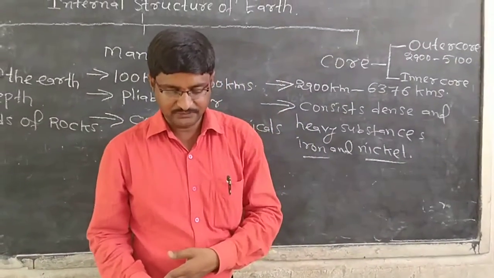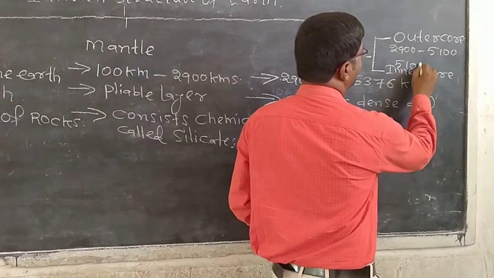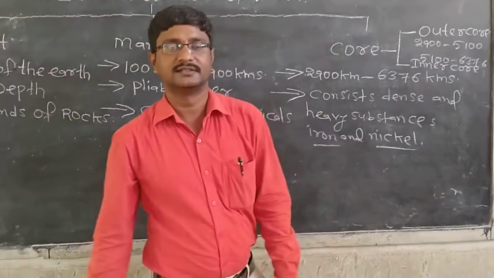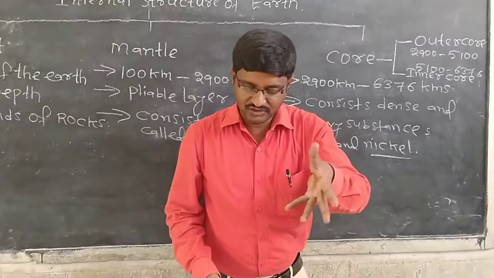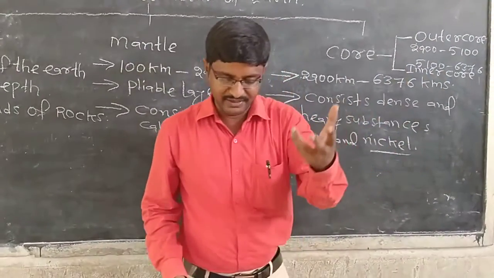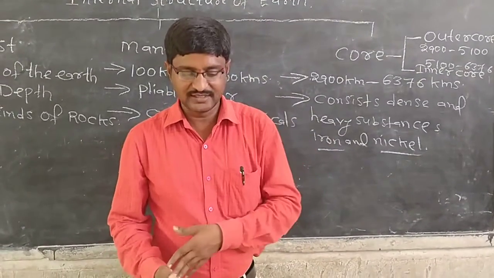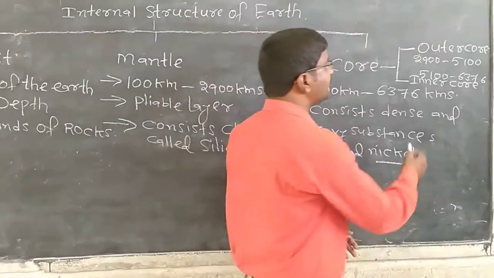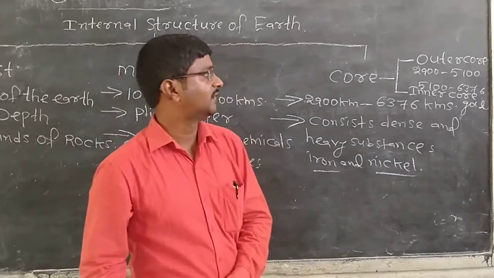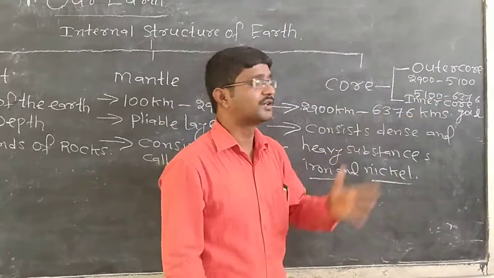What about the inner core? What is the depth of the inner core? It starts from 5,100 to 6,376 kilometers. It is the depth of the solid inner core. This solid inner core is made up of different kinds of iron compounds. What are those iron compounds and heavy substances? Here we can find gold, right? So these are the two sublayers of the core, outer core and inner core.